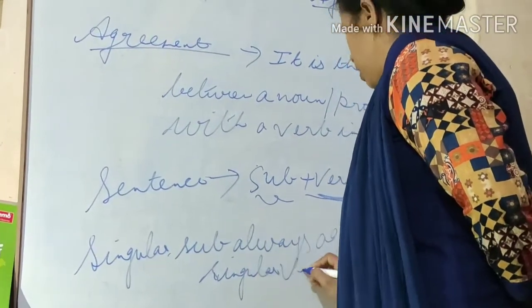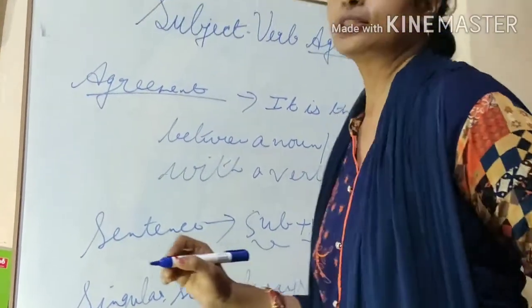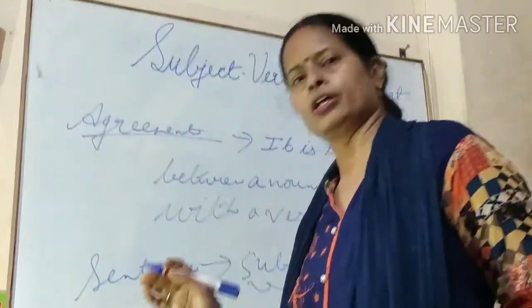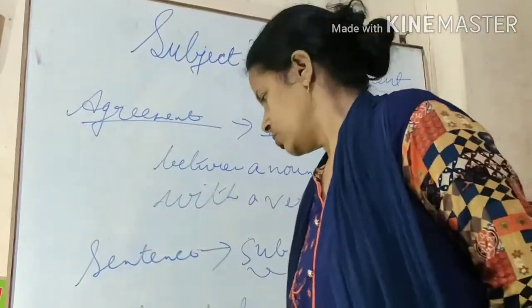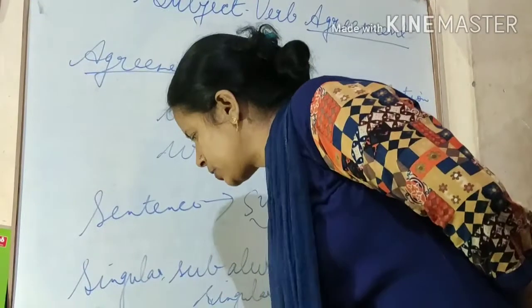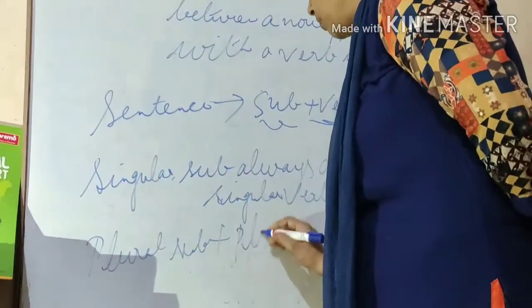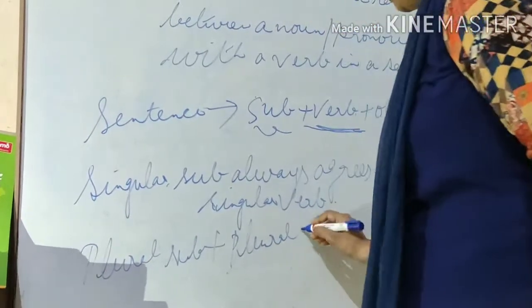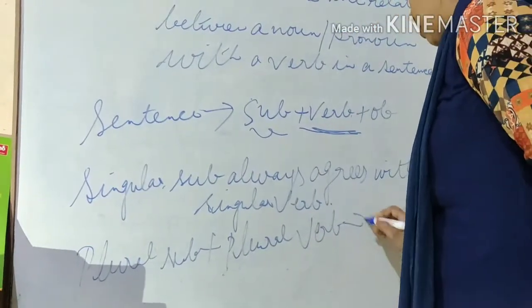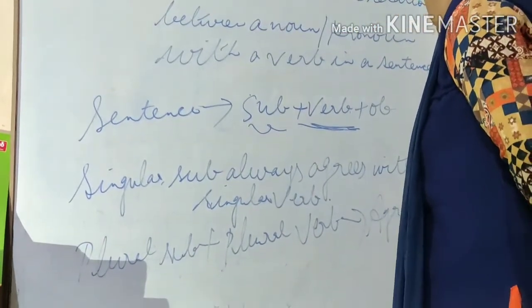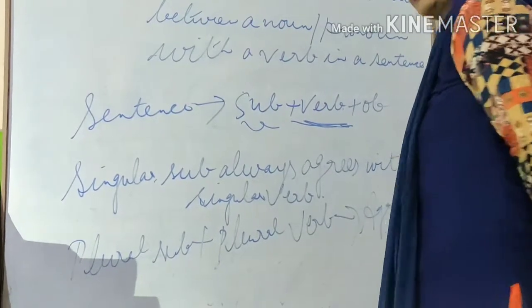Plural subject, plural verb. Otherwise, there is no agreement between a subject and a verb. Plural subject plus plural verb, then only there is agreement in a sentence.